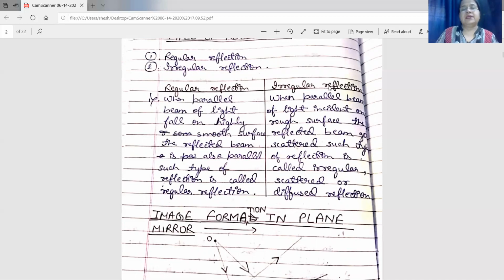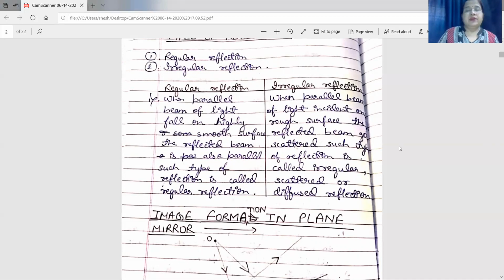Now, irregular reflection. When a parallel beam of light falls on a rough surface, the reflected beams are not parallel. They get scattered in all directions. Such type of reflection is called irregular reflection, or scattered reflection, or diffuse reflection. With the help of irregular reflection only, we are able to see the things around us. So it enables us to see things.